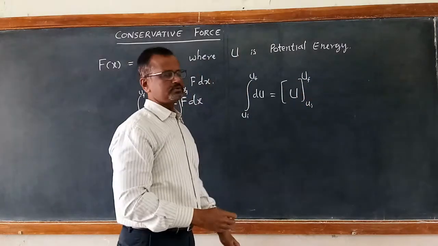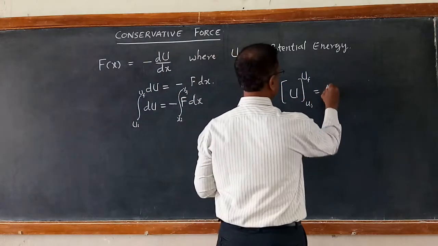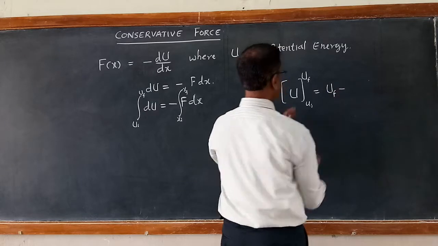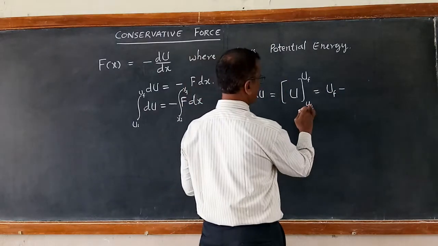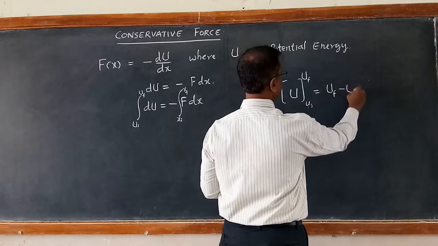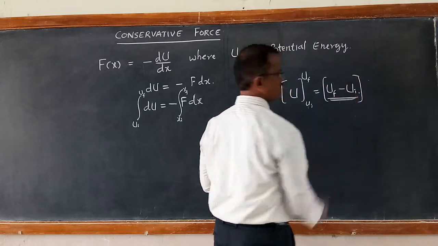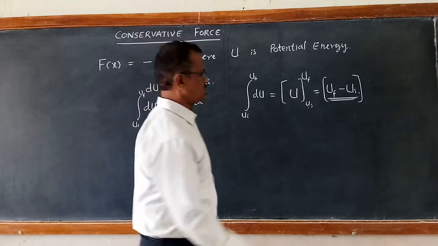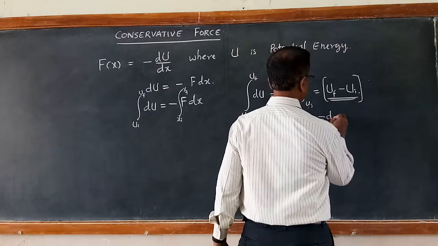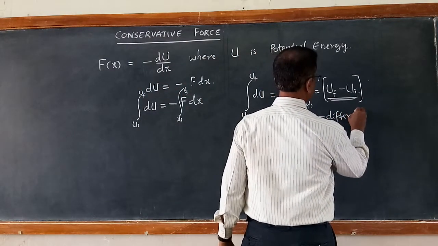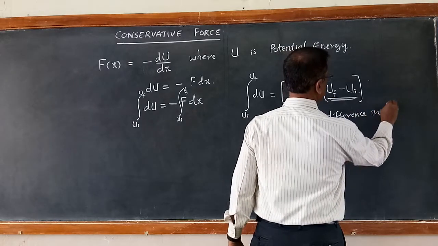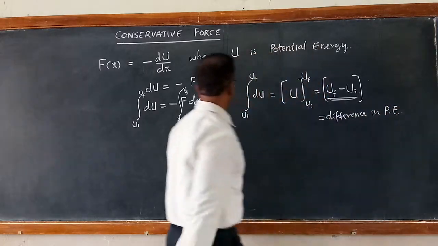First we substitute uf, then we substitute ui, the initial potential energy. This gives us the difference in potential energy.